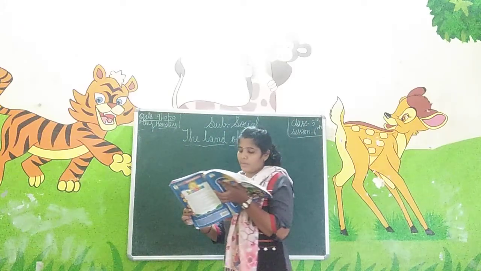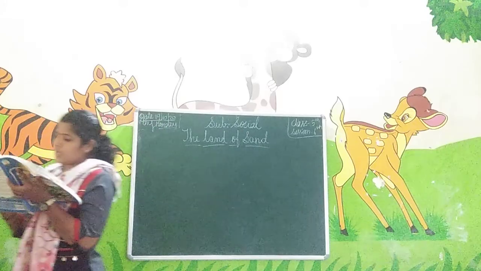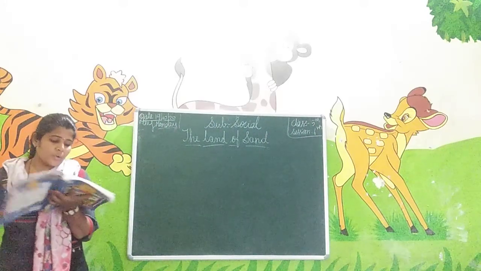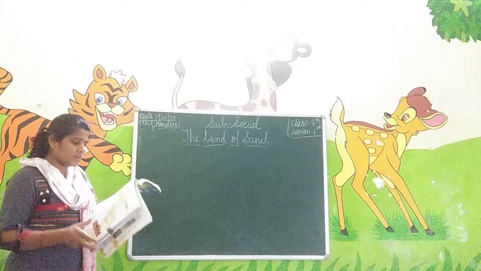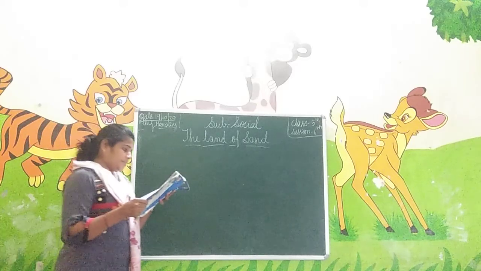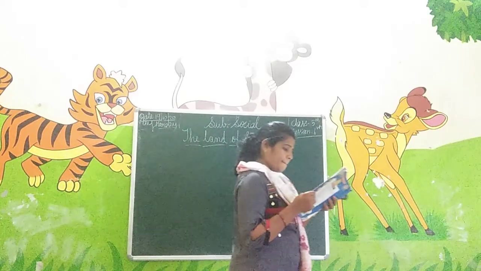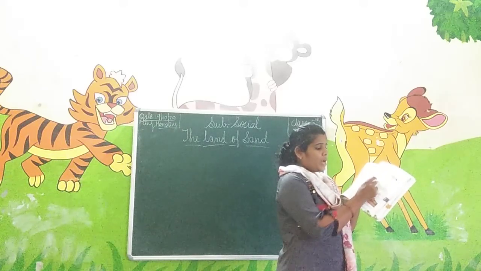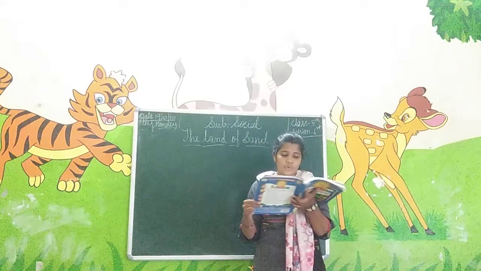Next is Saudi Arabia. In this lesson we shall study about the hot desert country Saudi Arabia. This is Arabia, completely covered with desert itself. We will study about this country now. This is the map of Saudi Arabia. Location, land and its geography.